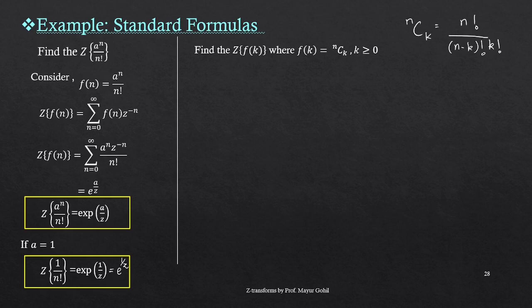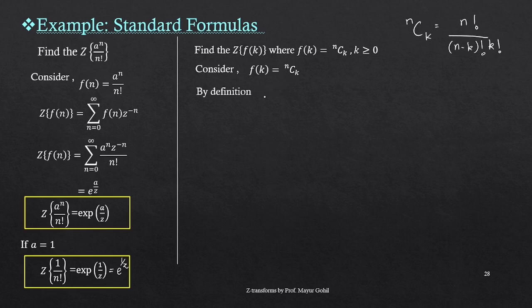So what is the Z transform of this sequence if we have a sequence with this kind of term in it? How to handle it? Let us see. First we consider the sequence f of k equals nCk. Observe a very important thing: we have always taken our sequences as f of n, but in this question k is the runner and not n. So my sequence is automatically written here, f of k is equal to nCk.